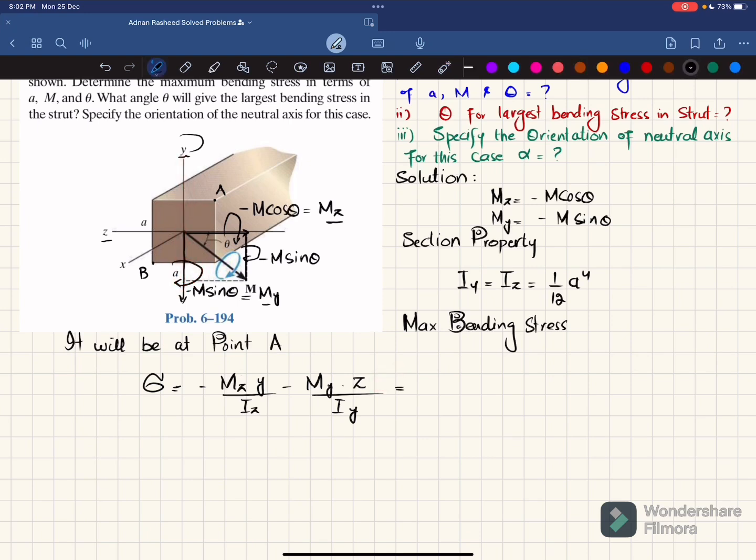Now we'll expand this. So we will write minus Mz is minus M cos theta. So minus M cos of theta. What is y? Since point A is in positive direction of y, and this total distance is a, this will be equal to a by 2.